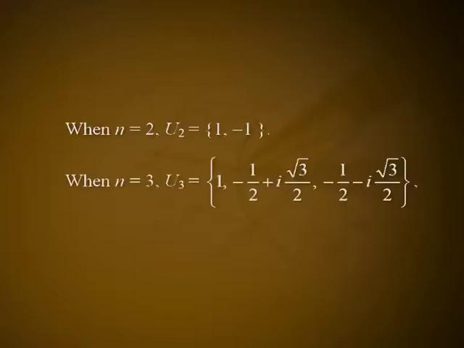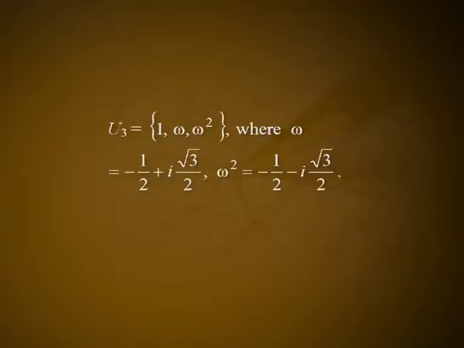When n is equal to 2, U2 is equal to the set {1, -1}. When n is equal to 3, U3 is equal to the set {1, -1/2 + i√3/2, -1/2 - i√3/2}, and is usually denoted by U3 is equal to the set {1, ω, ω²}, where ω is equal to -1/2 + i√3/2, and ω² is equal to -1/2 - i√3/2. When n is equal to 4, U4 is equal to the set {1, -1, i, -i}.